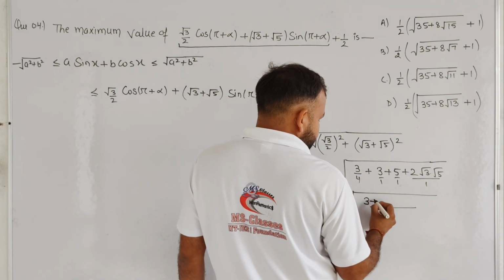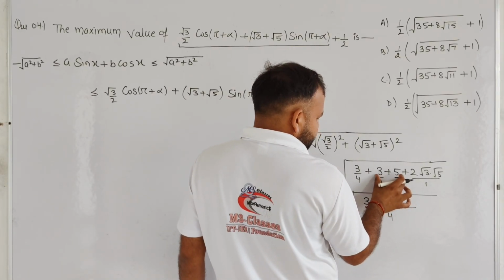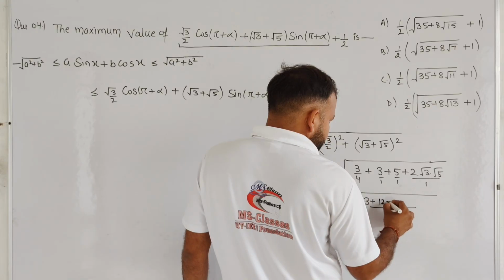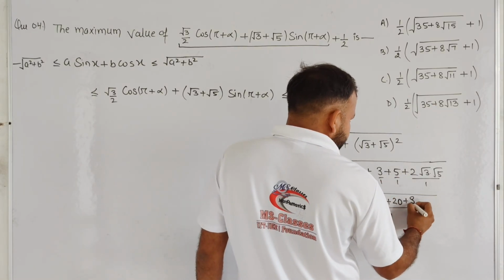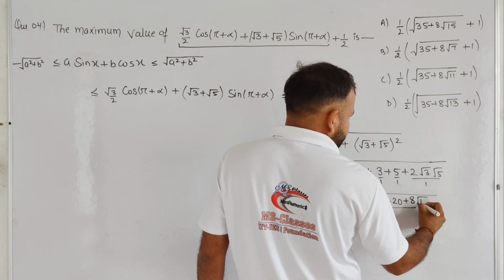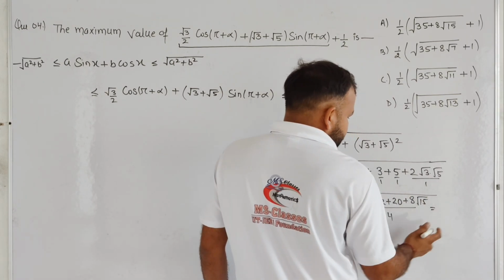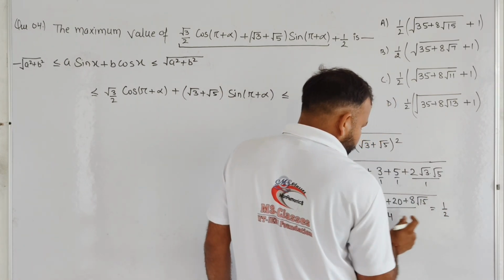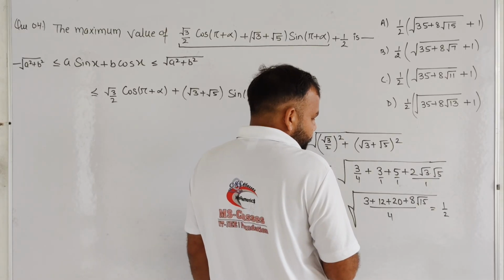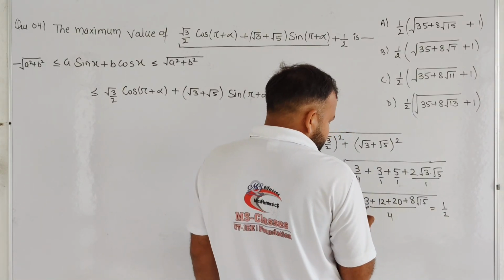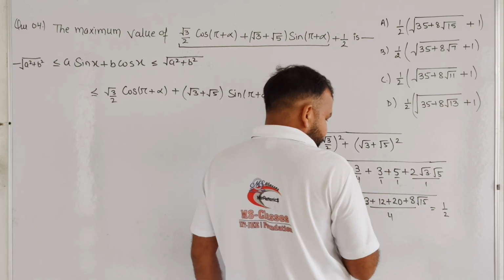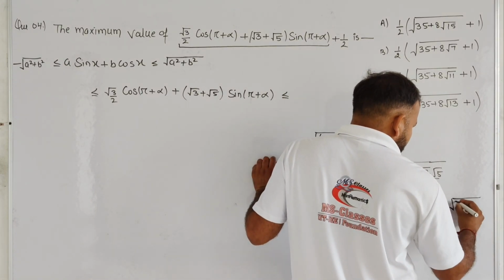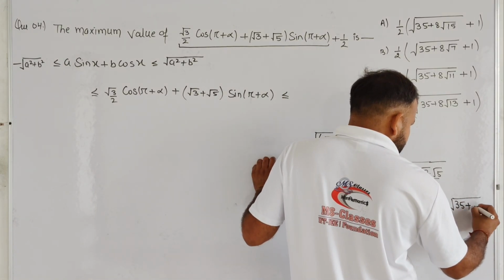So basically it is 3, and we know very well 3 into 4 is 12, 5 into 4 is 20, and 4 into 2 is 8, and root 3 into root 5 is root 15. Basically it can be written as 1 by 2, with 4 taken outside the square root, it will become 1 by 2, 3 plus 12 plus 20, that is 35, so it will become root 35 plus 8